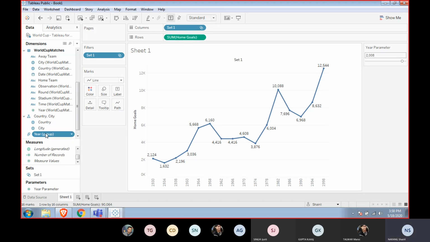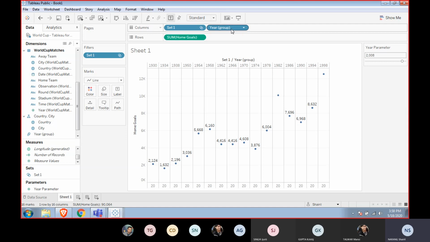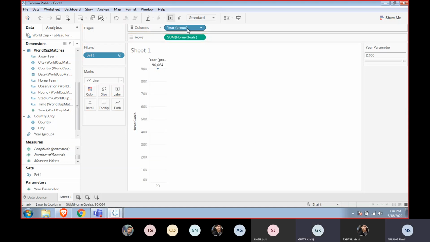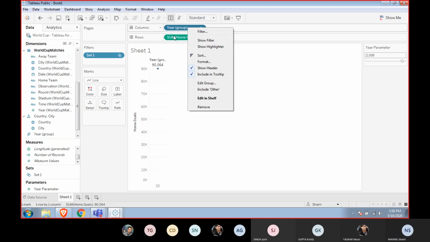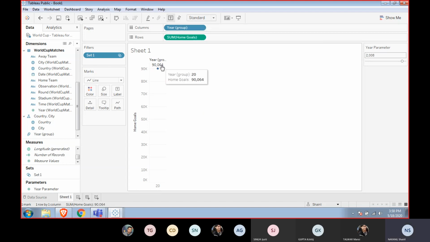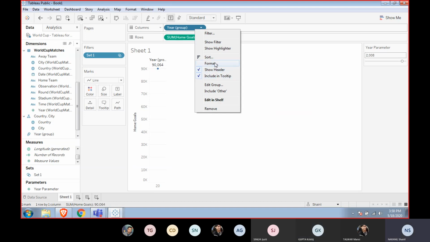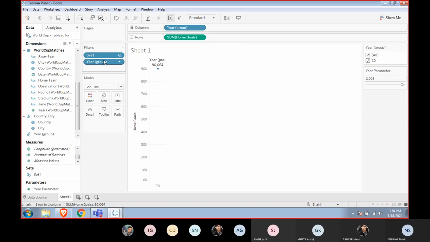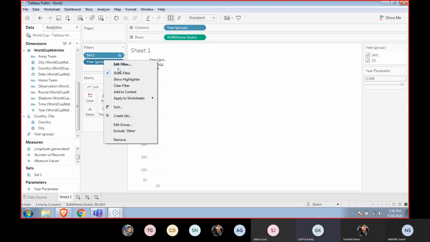So if we go here and drop it out here, remove this one, what happened there? It is showing me home goals 20 and... There is still a filter of set one.